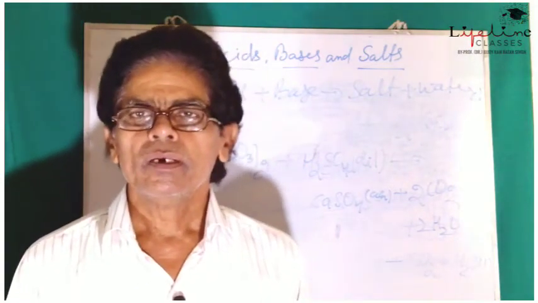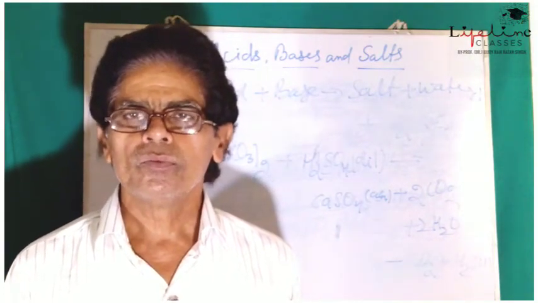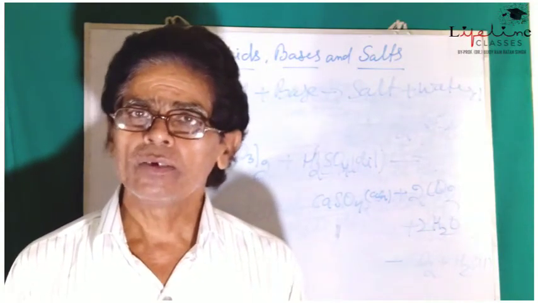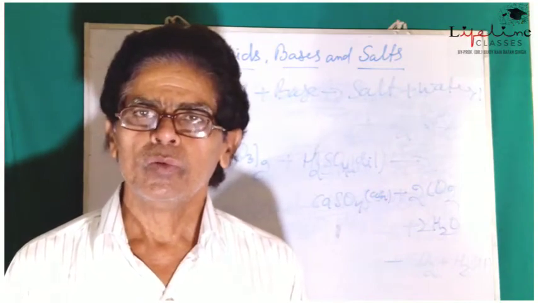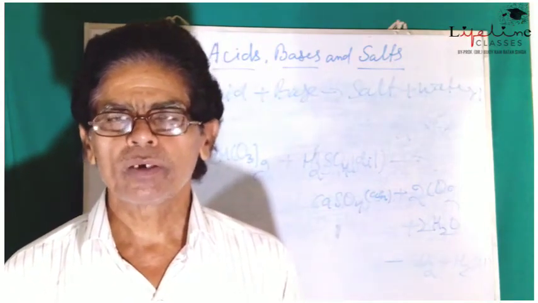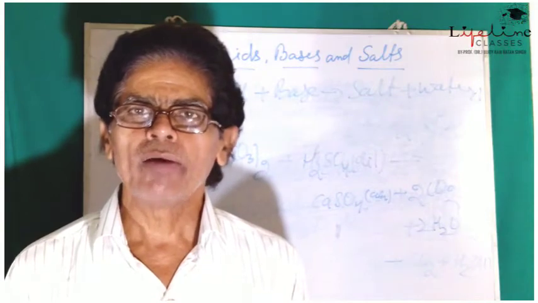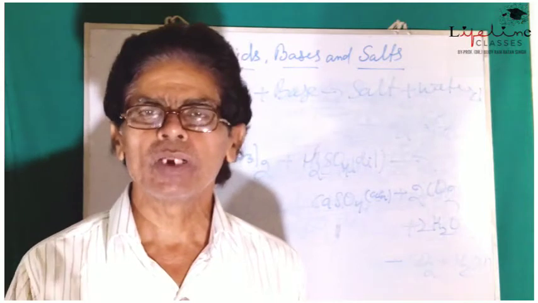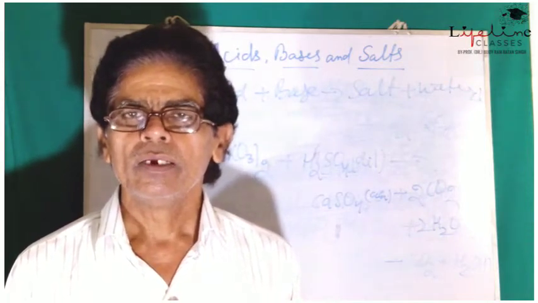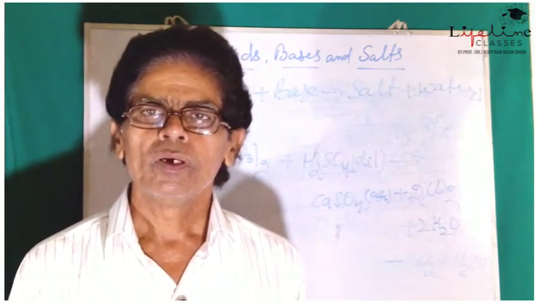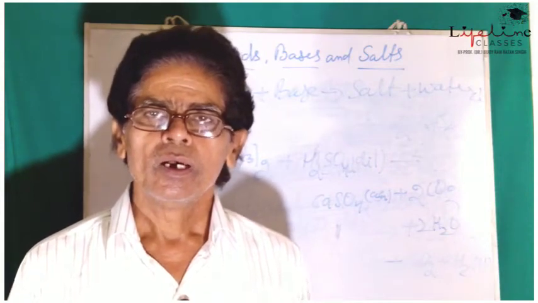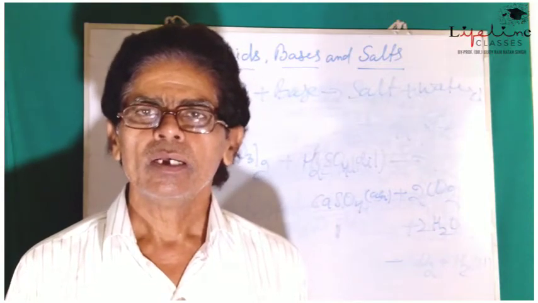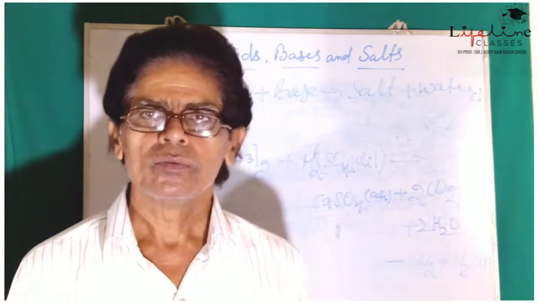So when acids react with bases, they form salt and water. Salt is also a neutral neutralization product, because during the ionization of acid, hydrogen ions as well as anions are generated, and during the ionization of alkali or base, hydroxide ions are generated along with the cations.